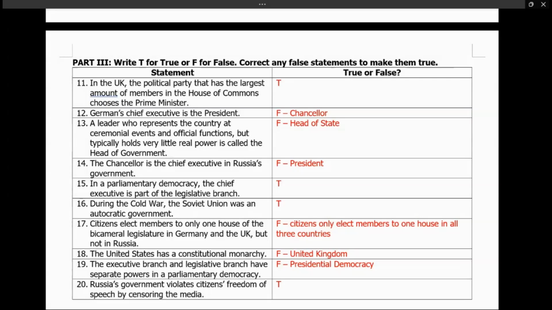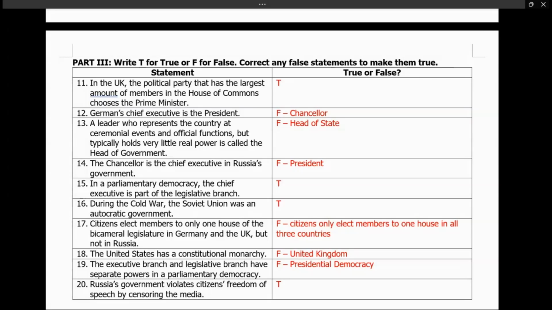Number 20, Russia's government violates citizens' freedom of speech by censoring media. That is true. The Russian government will often violate citizens' rights, and as we did during the election, there was a lot of different dynamics. A lot of people wanted to vote for something else, but I was violating your rights by going around censoring and telling you that you needed to vote for something.